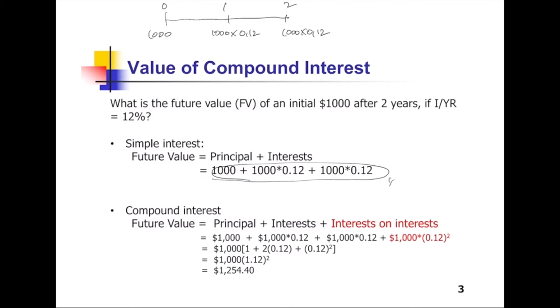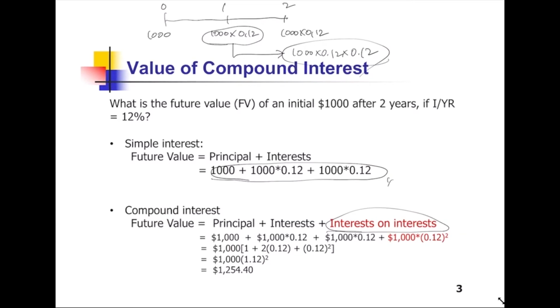But with compounding interest, there's one more term, interest on interest, because in year 1 you get this amount of interest and you can save this interest in the bank, so you get this amount of money more. We call this interest on interest. In finance, we usually assume compounding interest.